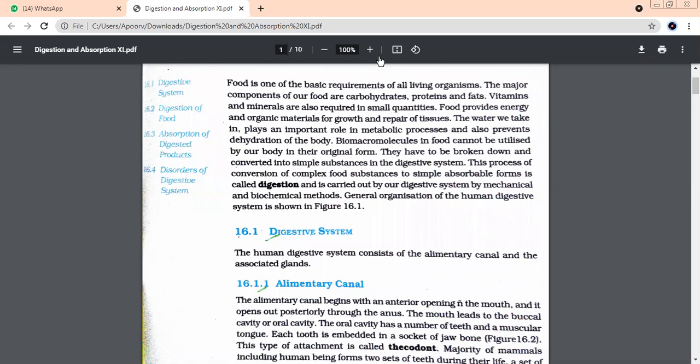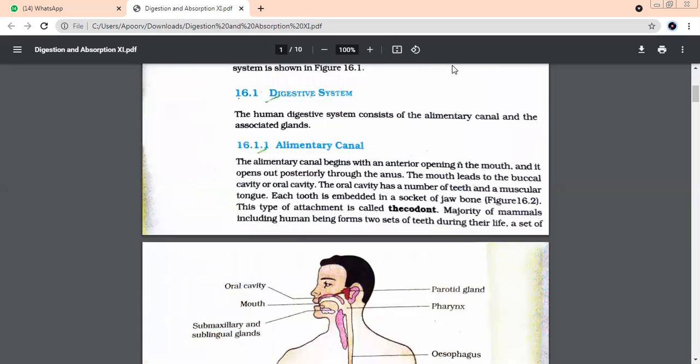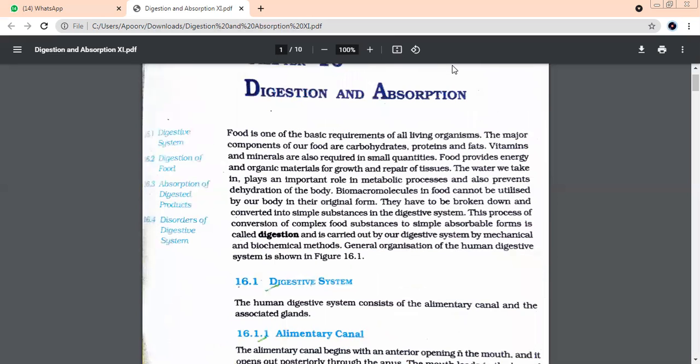So I hope I'm clear with what we are going to study, what is going to be transported and who is going to transport. What is going to be transported? Simple. Food and oxygen. Who is going to transport in the human body? Name the two liquids very quickly. Blood and lymph. Yes. Okay. Let's start now.